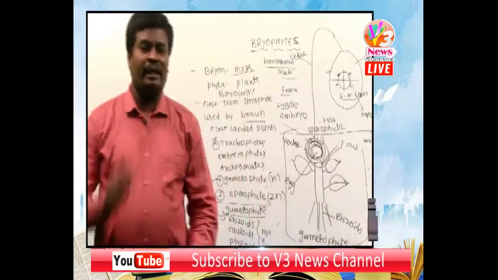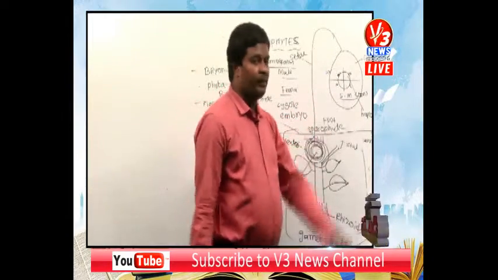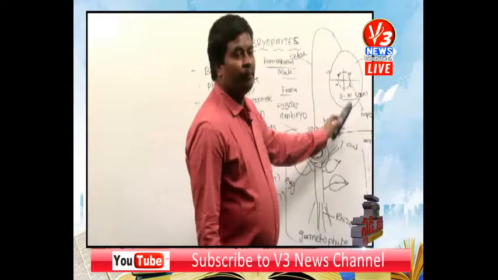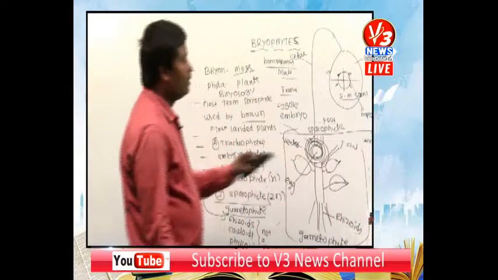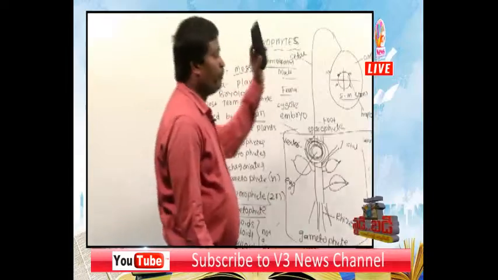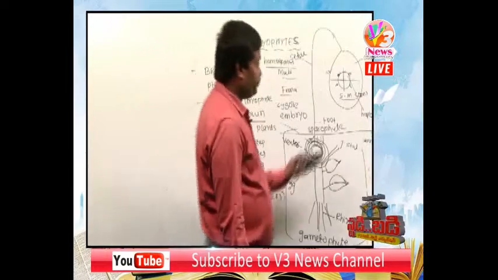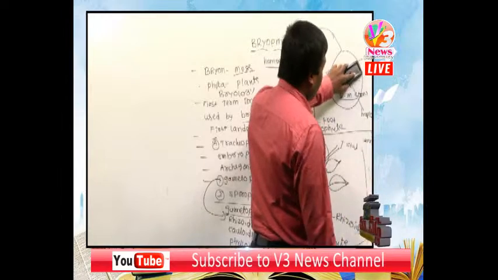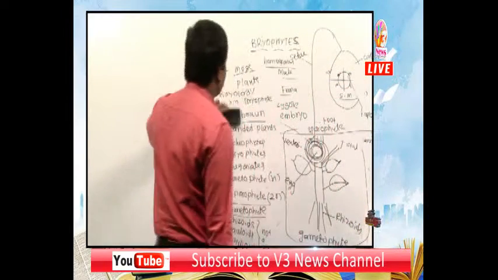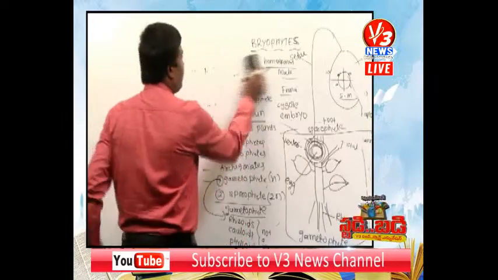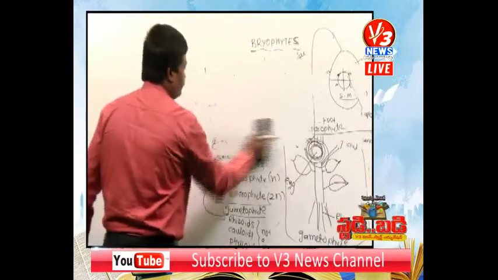Capsule, very important. Capsule produces spore mother cells. What is the ploidy of the spore mother cell? Diploid. Spore mother cell undergoes reduction division and produces haploid spores. Because only one kind of spores is produced in the capsule, bryophytes are homosporous. Then later, spores are released from the capsule.